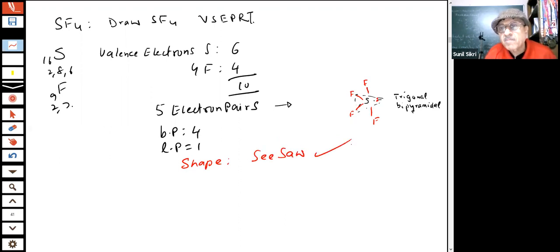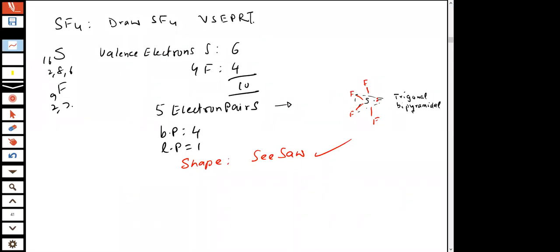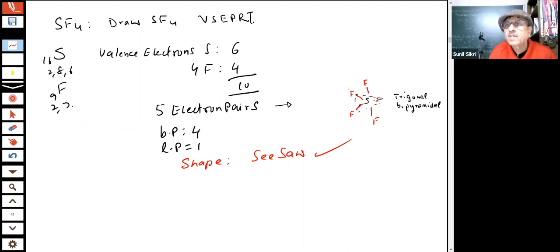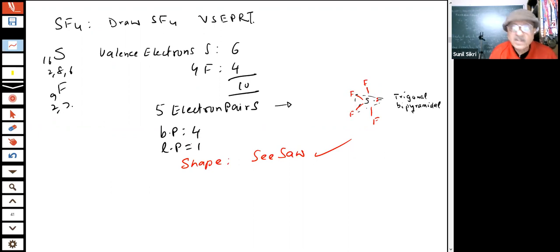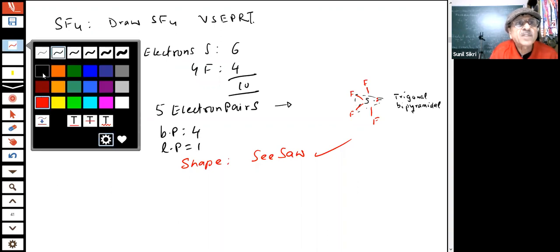Important question for the paper, it has been asked many times. Carpenters cut something with a seesaw. See, this looks like a seesaw. So this is known as seesaw. Got it? We have to be sure how we do these types of questions.